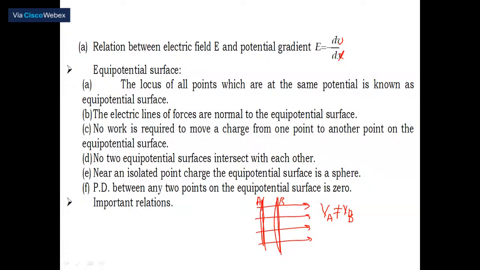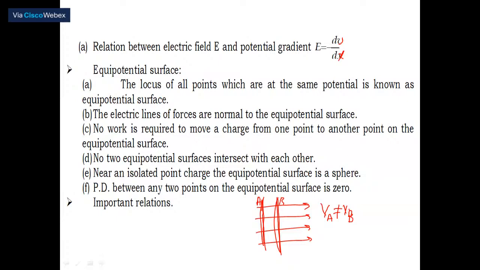So in the line of force, only the points at the same potential lie along the same line. The electric lines of force are normal to the equipotential line. Normal means making 90 degrees.